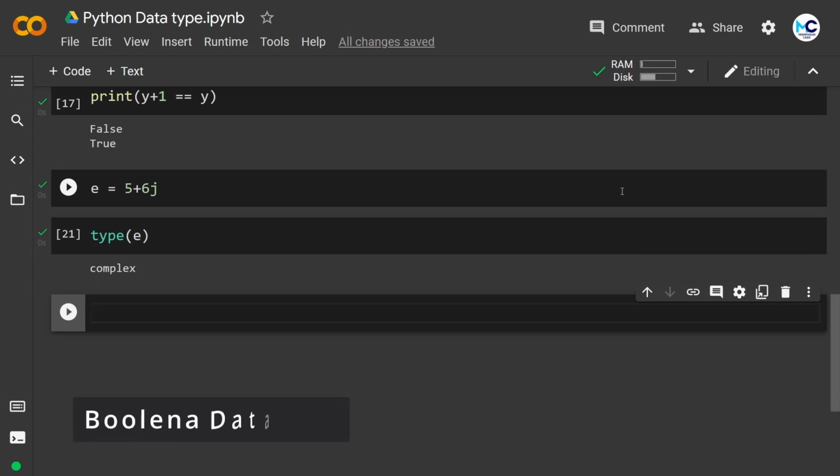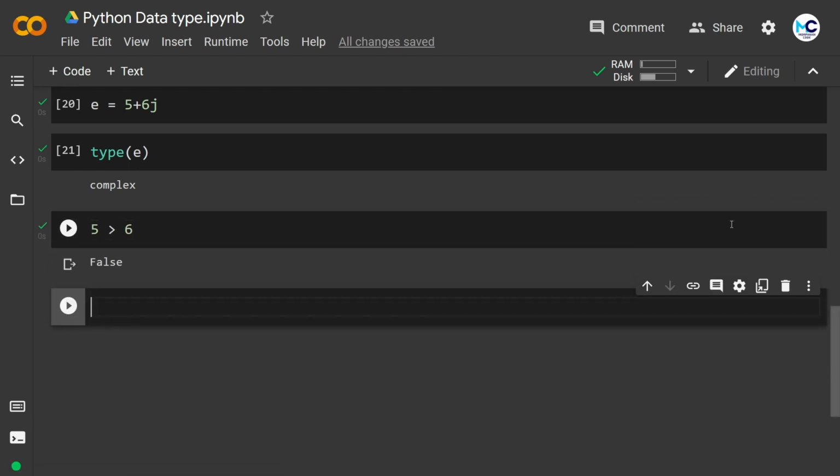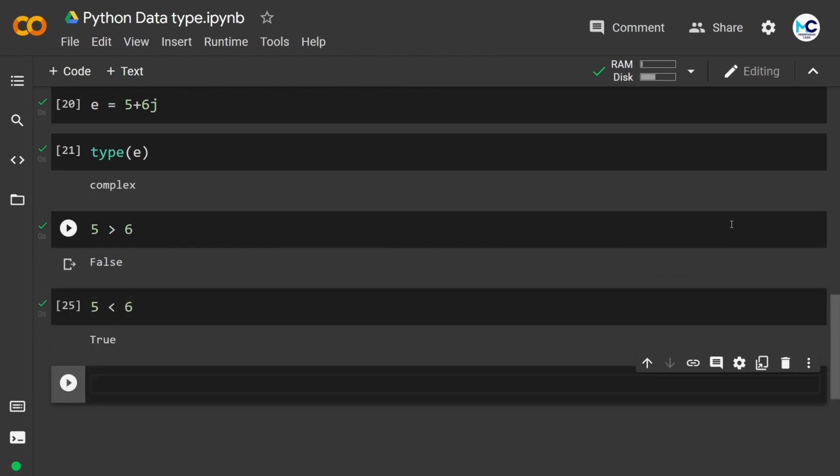Next we have the boolean data type. It is like a switch, on and off. Instead of on and off, we can use true and false here. Boolean data type is also known as a binary data type because we can use 0 and 1 instead of true and false. Boolean data type is mostly used in conditional statements to make decisions. So let's check some conditions here. I am checking 5 is greater than 6, so it returns false here because it's not. Now if I check 5 is less than 6, then it will return true as expected.